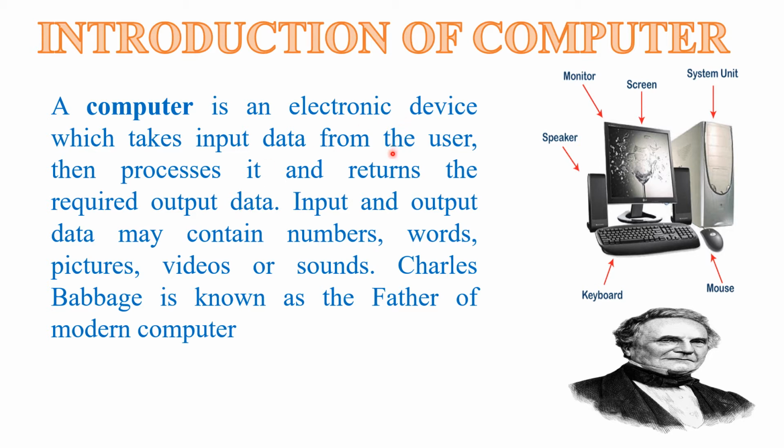First we have to understand what is the meaning of user. The person who uses the computer is known as user. So with the help of user, computer gets data as input, then processes it. How does it process the data? Through the CPU, that is known as central processing unit. It calculates or processes the data and returns the required output data. After it calculates, it gives us the required result.